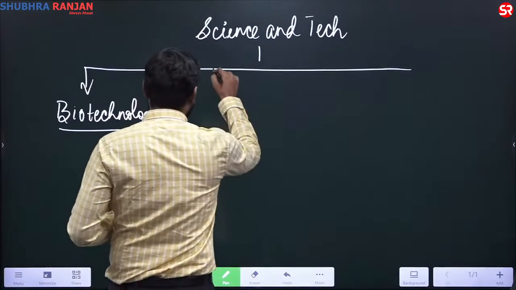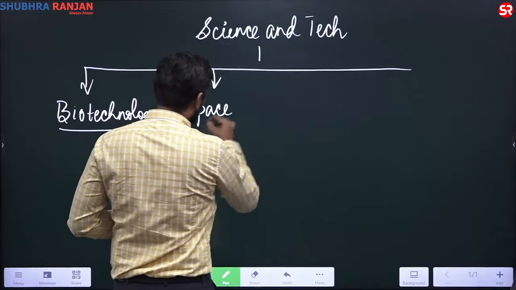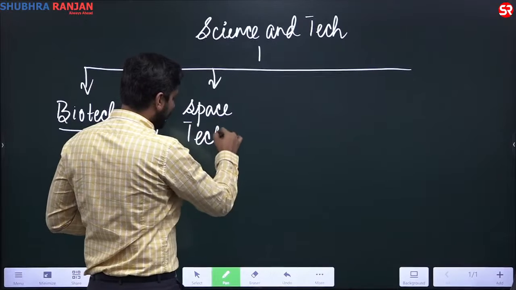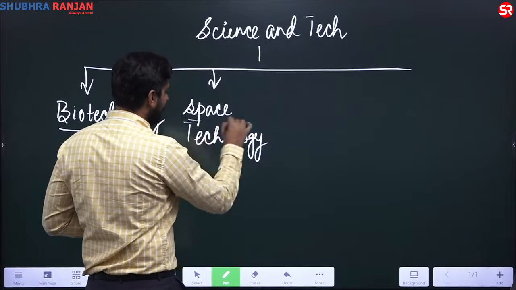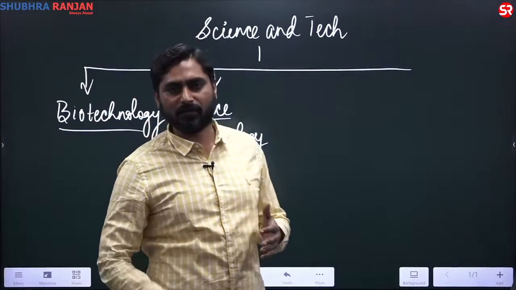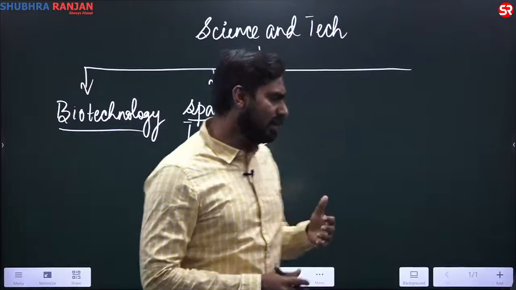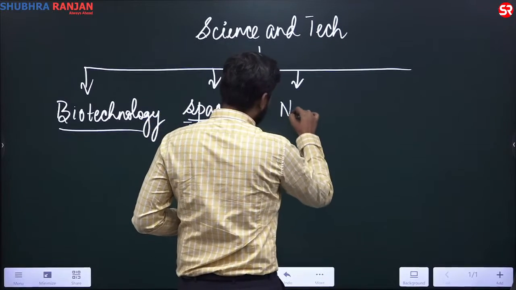Another favorite area of UPSC has been space technology. There were fewer questions this time, in fact just one theoretical question based on space technology, but this is always a potential area from where questions can come. The next important area for prelims and mains is nuclear technology.